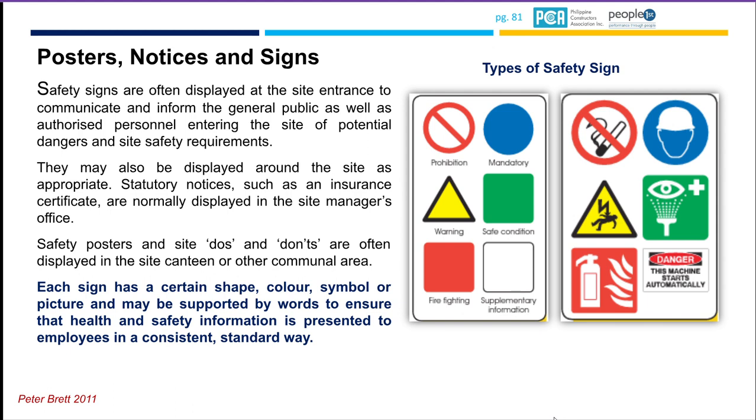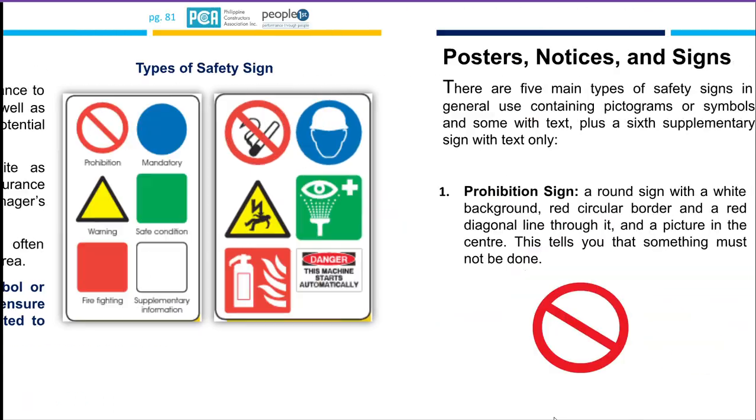Each sign has a certain shape, color, symbol, or picture that may be supported by words to convey healthy and safe information. We have prohibition, mandatory, warning, safe condition, firefighting, and supplementary information. At the right side are sample safety signs: prohibition, no smoking; mandatory, wear helmet; warning, electrocution; safe condition, eye wash; firefighting, fire extinguisher; supplementary information, danger, this machine starts automatically.